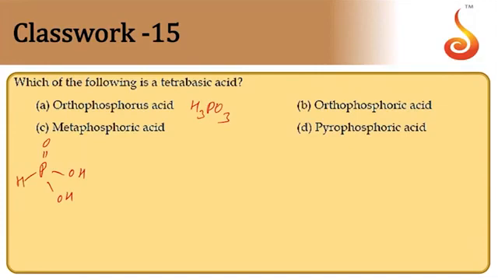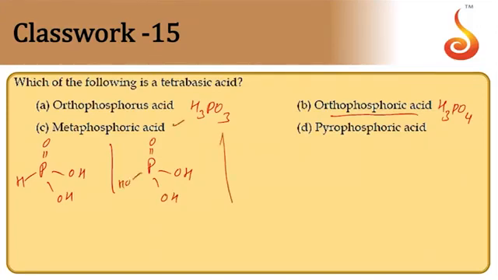So therefore dibasic acid. Then orthophosphoric acid is H3PO4. That molecule is tribasic acid. There are 3 OH groups in the structure now. Meta will have only one H group, already we have seen just now, monobasic acid.